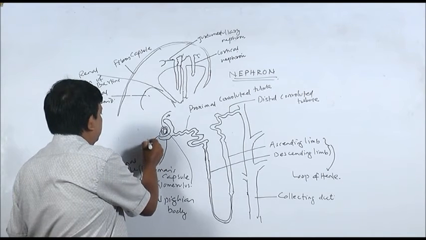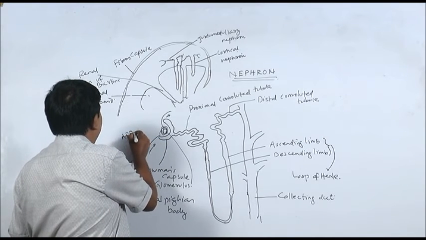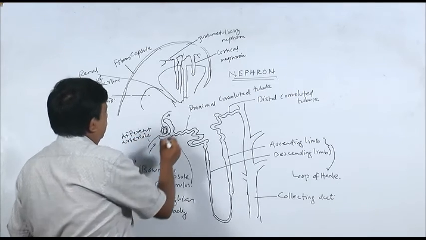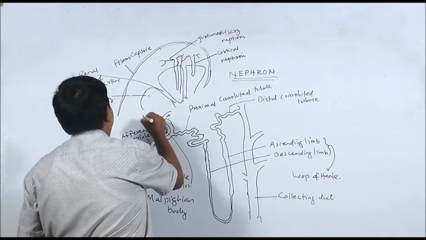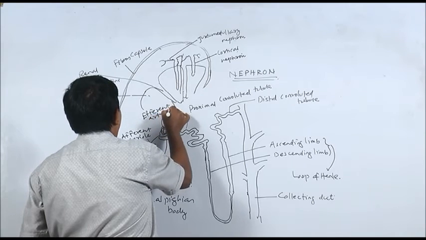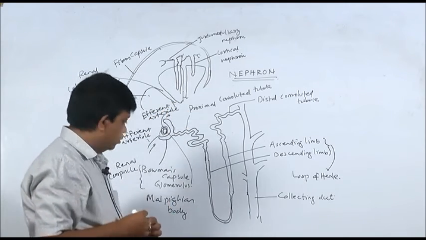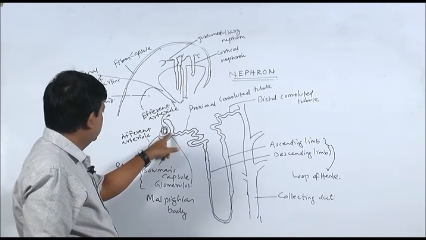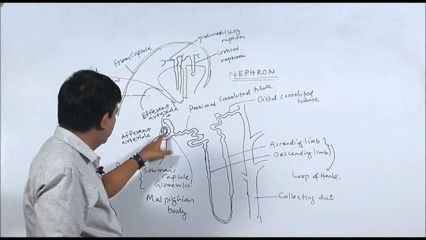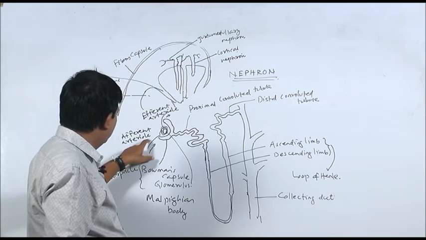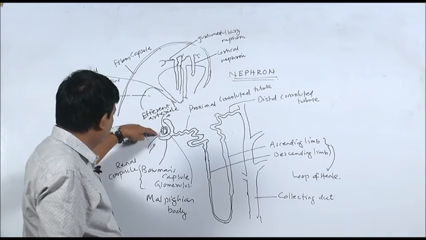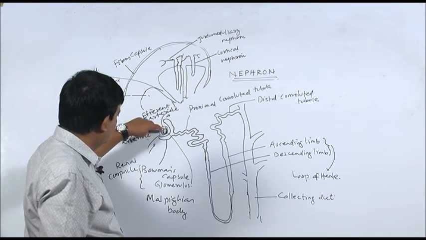This line here indicates afferent arteriole. And this one represents efferent arteriole. So this is the Bowman's capsule. This is afferent arteriole. It is bringing blood to this Bowman's capsule. Within this cup-like cavity of Bowman's capsule, this afferent arteriole breaks up into capillaries.